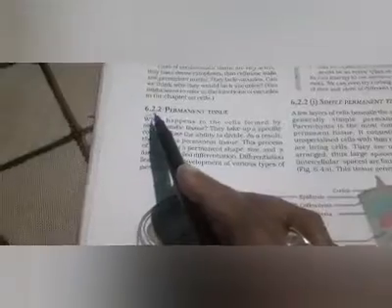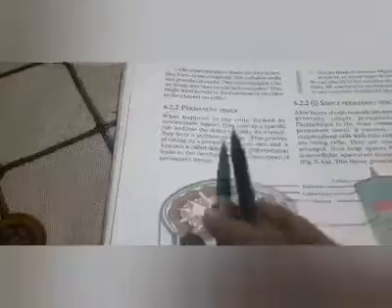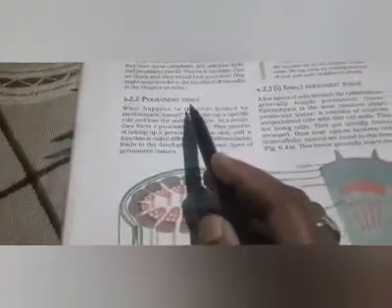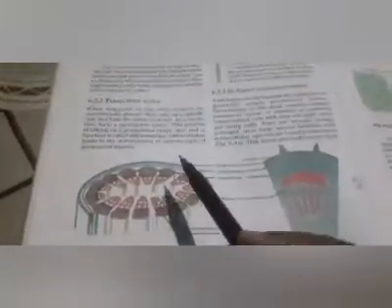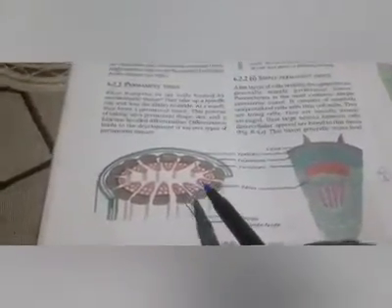Now, second type of tissue, that is permanent tissue. First one is meristematic tissue, second one is permanent tissue. Permanent tissue is formed after differentiation of meristematic tissue, when it becomes permanent. Permanent tissues are of two types: simple permanent tissue and complex permanent tissue. The simple permanent tissues are of three types: parenchyma, sclerenchyma and collenchyma.